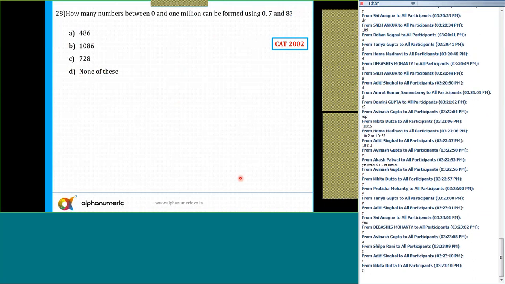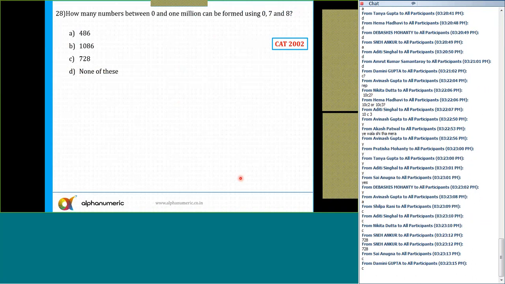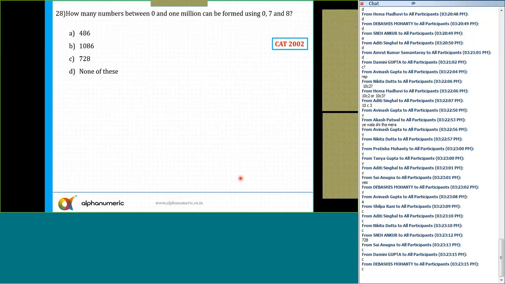28. Yes. What is the answer for this question? Question number 28. How many numbers between 0 and 1 million can be formed? The answer is option number C, 728. That's right. The answer is option C, 728.